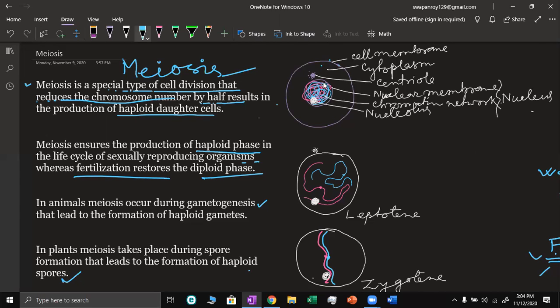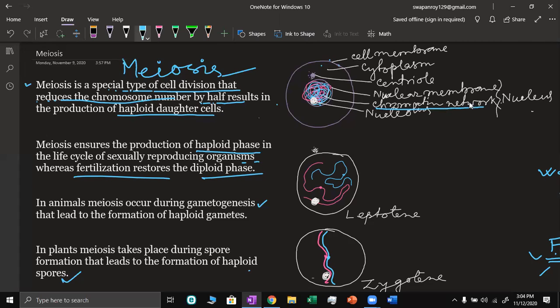The nucleus has a nuclear membrane. If I look at it, this is the nuclear membrane, and within the nuclear membrane you can see the blue and red thread-like tangled mass of thread. That is the chromatin network.